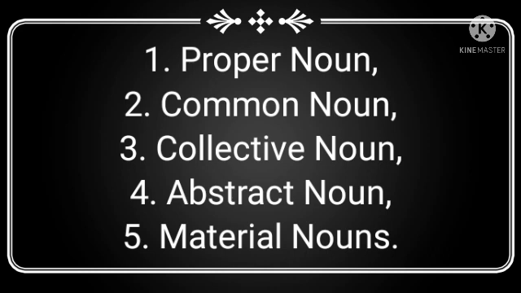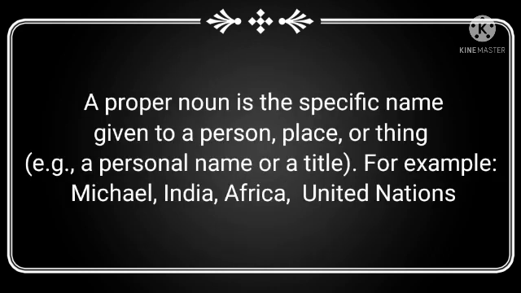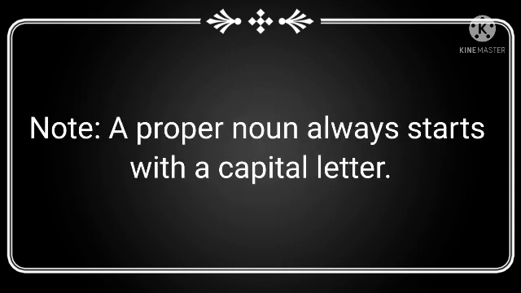First, we'll see the proper noun. A proper noun is a specific name given to a person, place, or thing. For example, a personal name or a title: Hari, Akbar, Stephen, Kyle, Chennai, Tamil Nadu, India, Africa, United Nations. One important thing is a proper noun always starts with a capital letter.